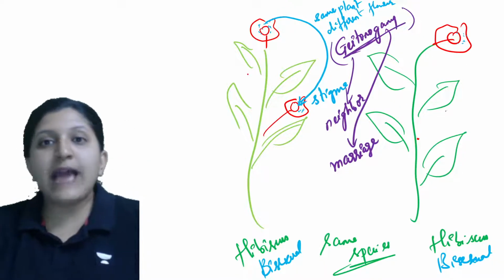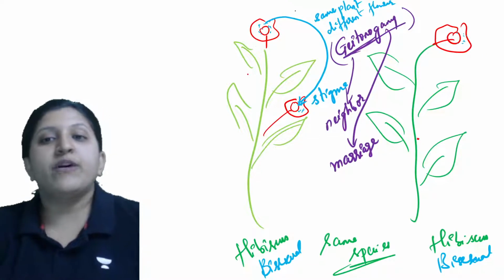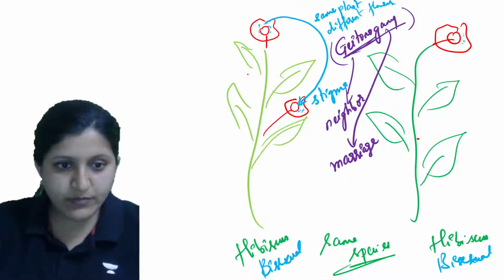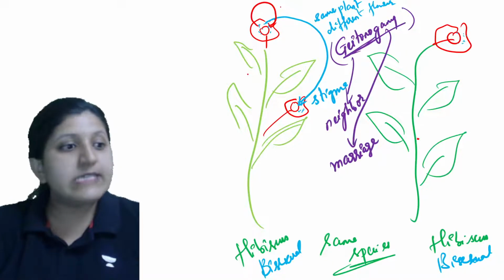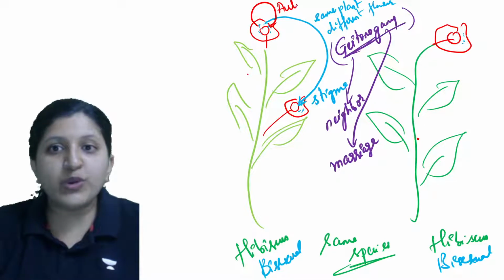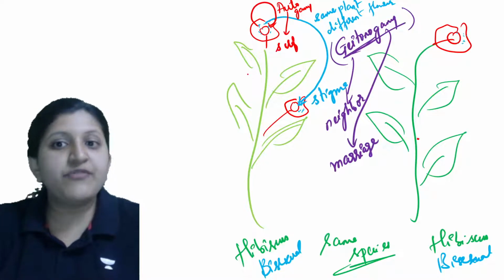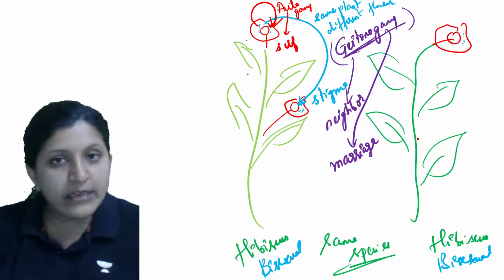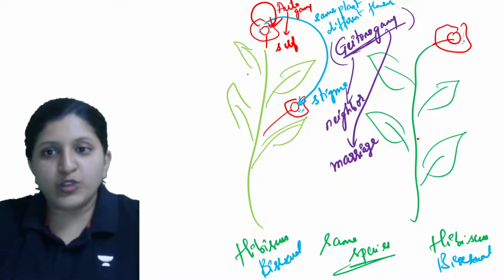Now the other plant can become a stranger. Whenever a pollen grain is transferred from here to here itself, it is self pollination, autogamy. Gamy is again marriage, and auto is self. So self marriage is occurring, that means within the same flower the pollen grain is transferred to the stigma of the same flower. That is autogamy.